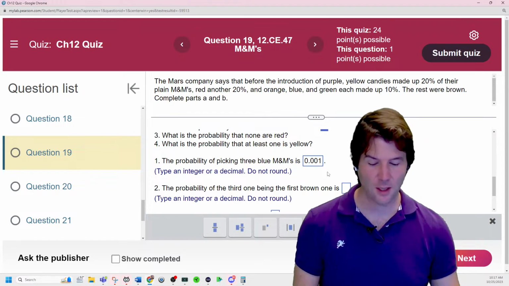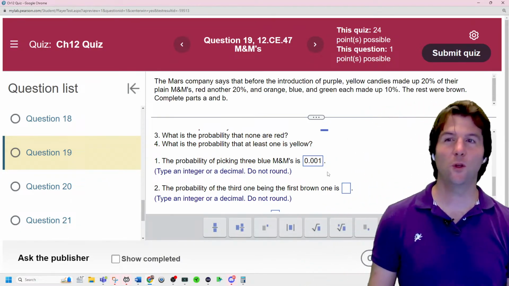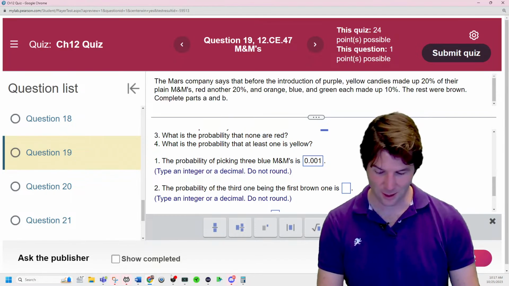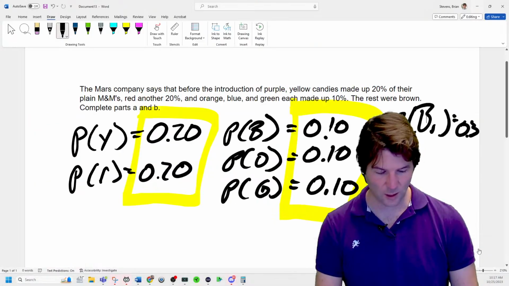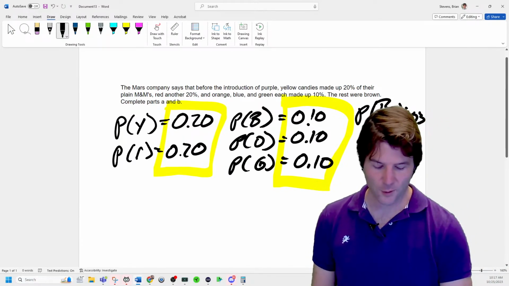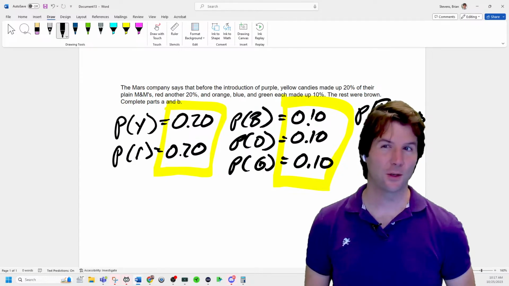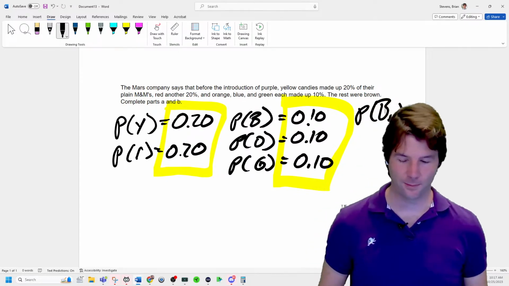Next one is the probability of the third one being the first brown. So if you picked 3 M&Ms, and this is where it gets a little complicated, and the third one was the first brown, your first M&M would have been what?